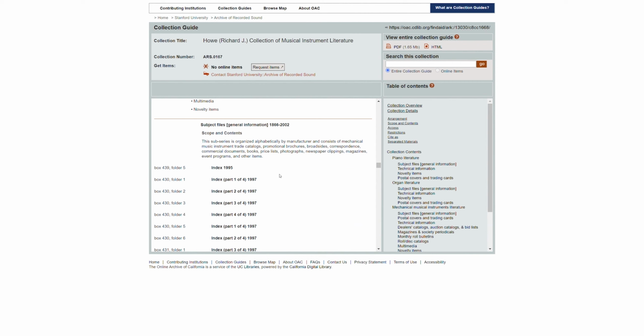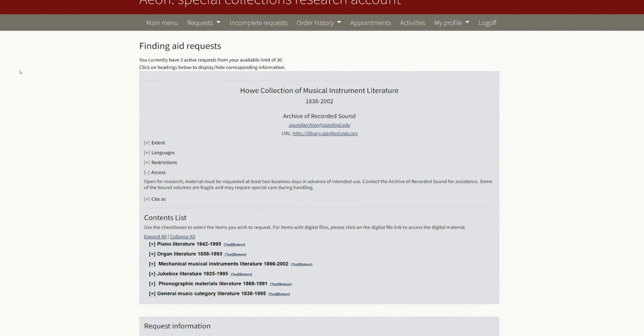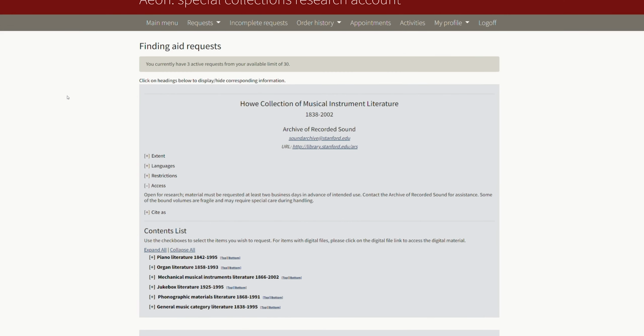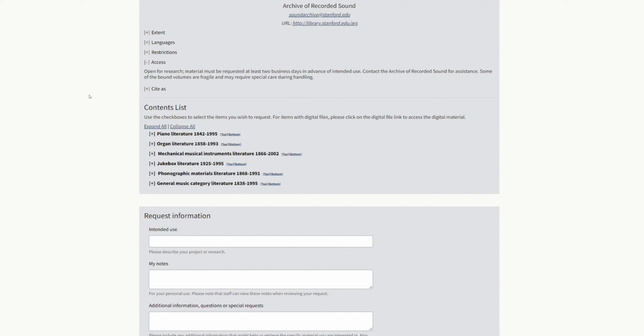It's good to keep track of that. So I want to request this. I want box 439 so I can look at folder 5. So let's go ahead and go over here and request items. And here we are. I'm already logged in to my Aeon account. If you aren't, go ahead and log in with your username and password.